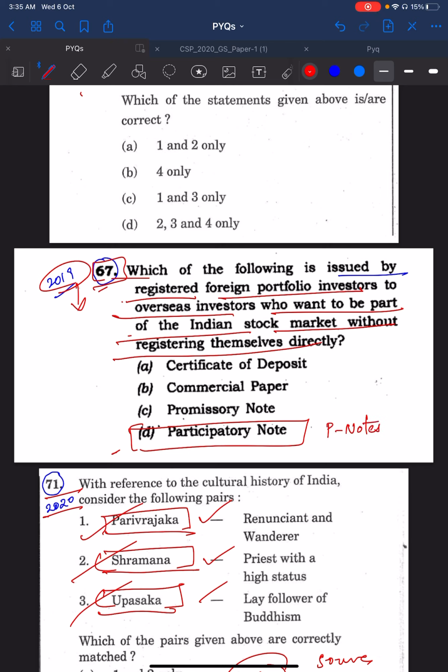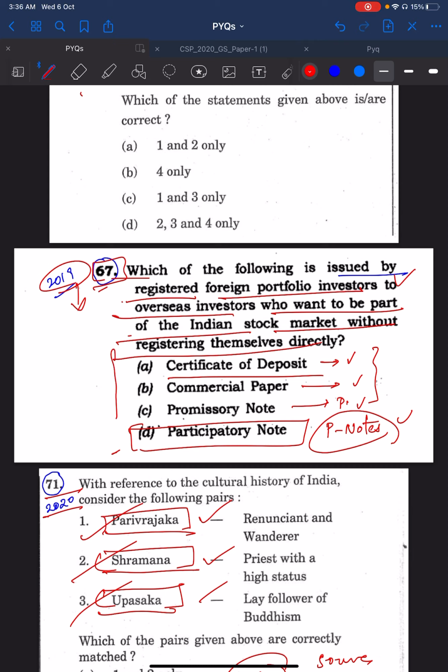Most students will read the question, find out the answer, and move on. That is the biggest mistake they make when doing previous years. Don't move on. See the other options. There is something called a certificate of deposit, there's something called commercial paper, there is something called a promissory note. Understand what these concepts are. Know about them.